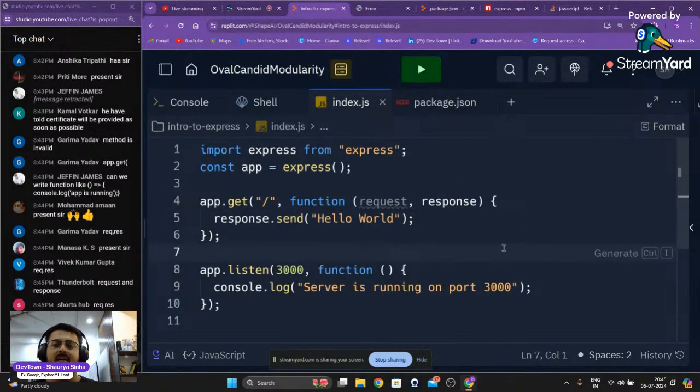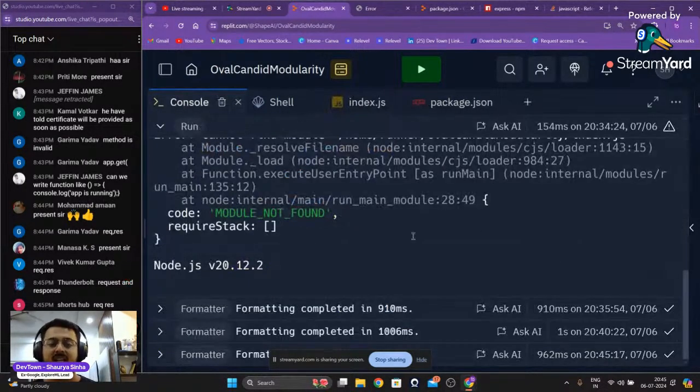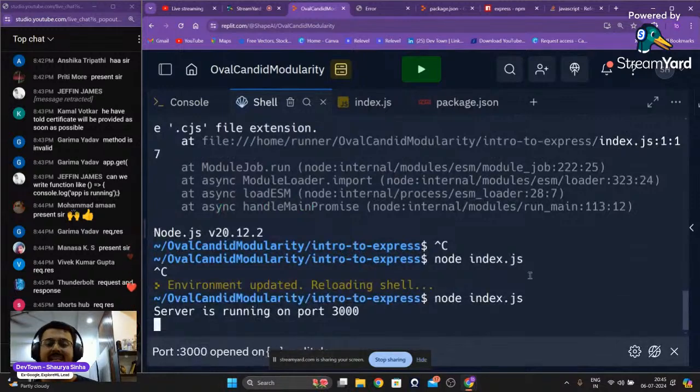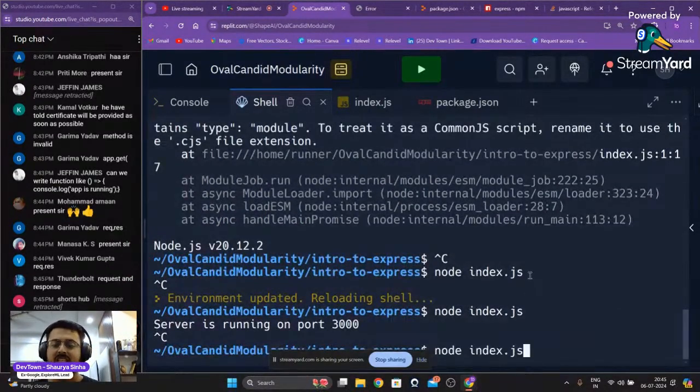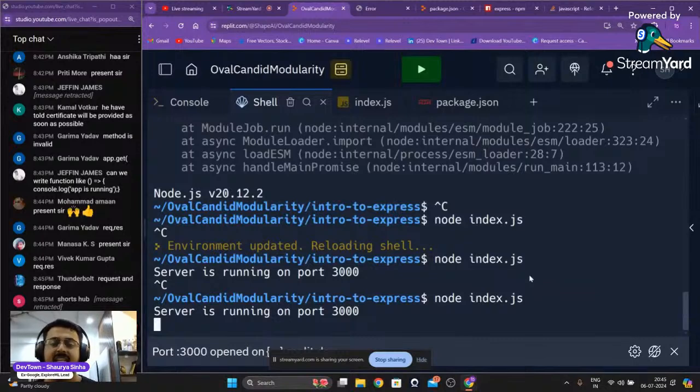But right now, because this is a new edit that I've made into the code, I will have to stop my server and restart it once again so that it comes live with the latest changes that I've made to the backend code.